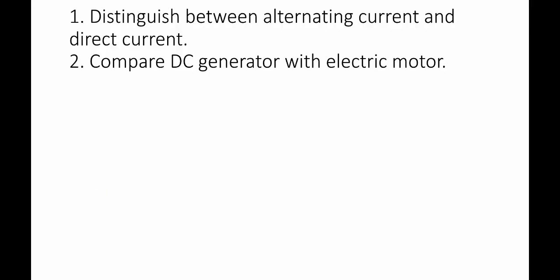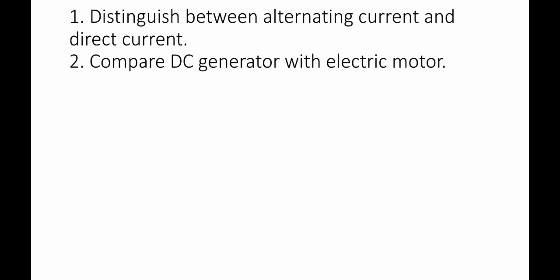Now there is a question for you at the end. You have to find the distinctions between alternating current and direct current, which I have discussed earlier. I have also discussed the DC generator and the electric motor. What is the difference between a DC generator and an electric motor?